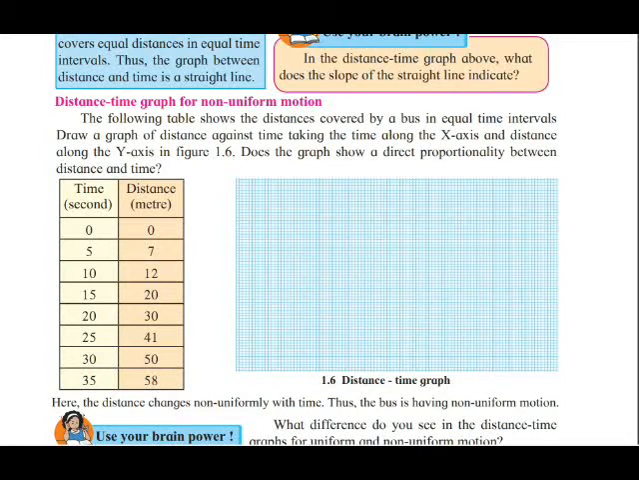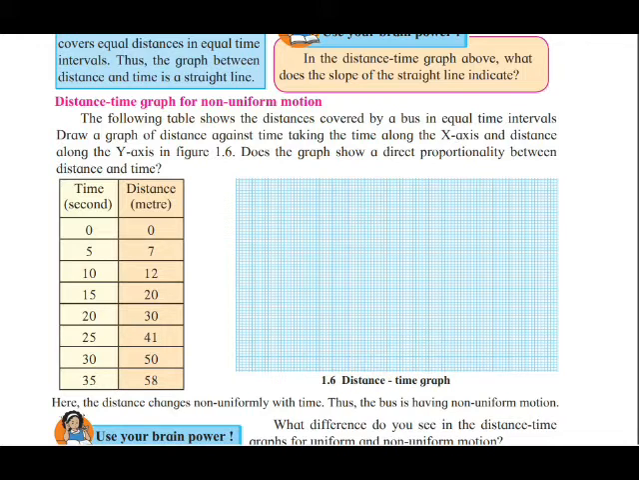Here we are going to discuss the distance-time graph for non-uniform motion. What is meant by non-uniform motion? It is the distance covered by a bus in equal time intervals or non-equal time intervals. Non-uniform motion means non-equal time intervals. So this we are going to see.